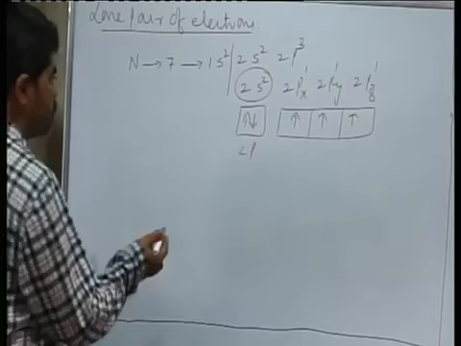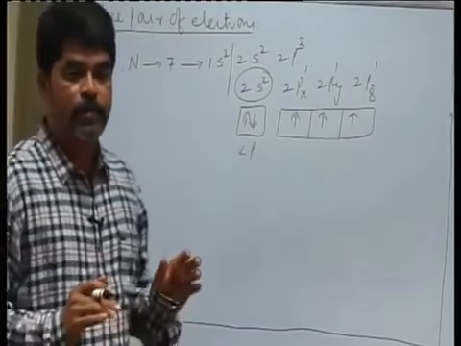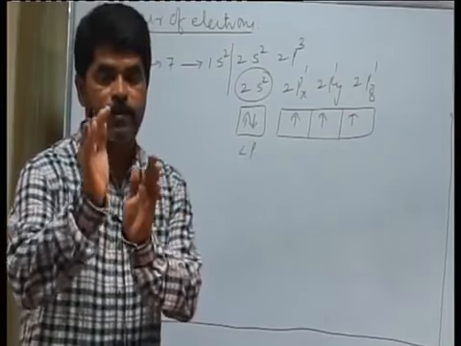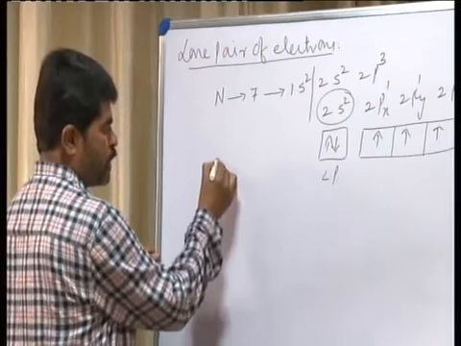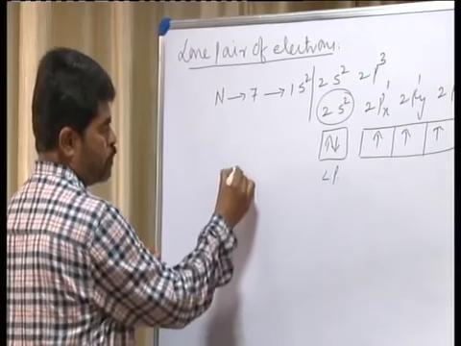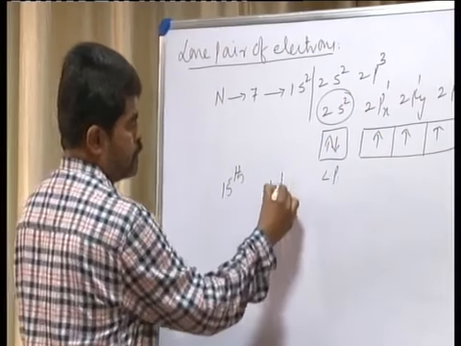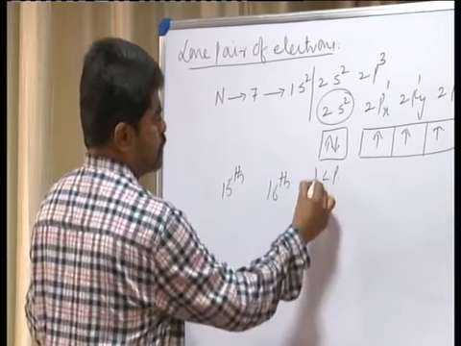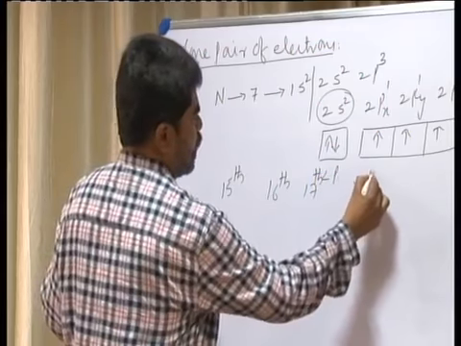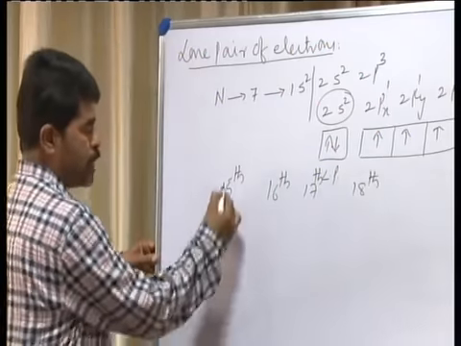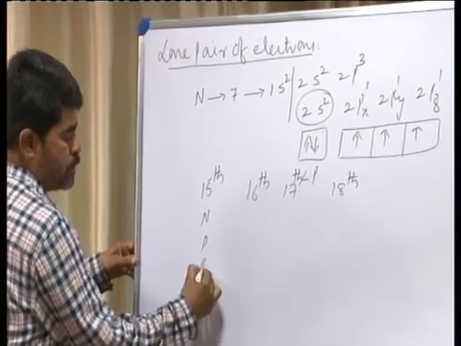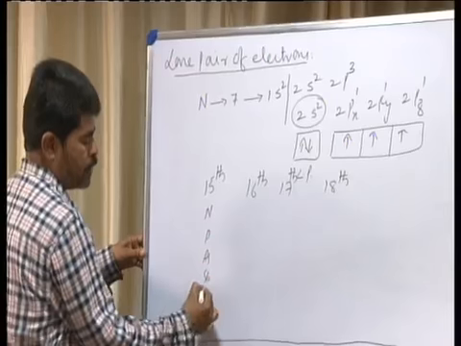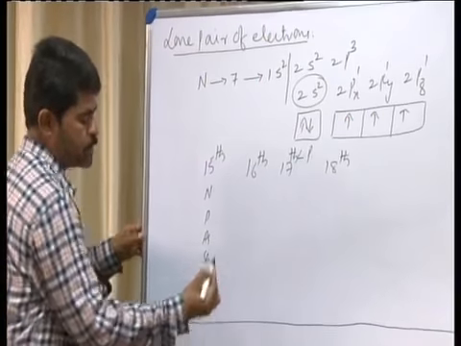Sometimes they will ask how many lone pairs of electrons are present in elements like nitrogen, fluorine, like that. For that, what you can remember is to consider the 15th group elements, then 16th, then 17th and also 18th group elements. The 15th group is Np a square b, that is nitrogen, phosphorus, arsenic, antimony and also bismuth.